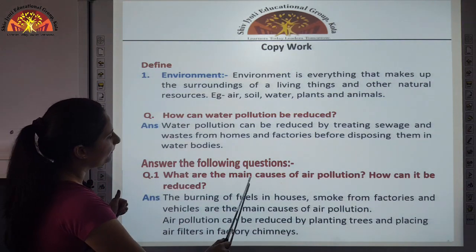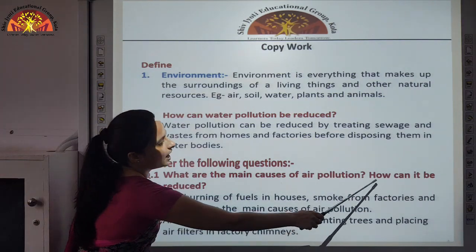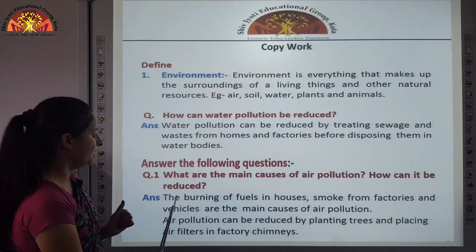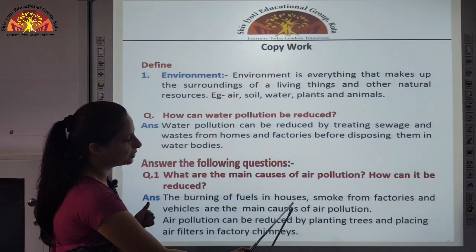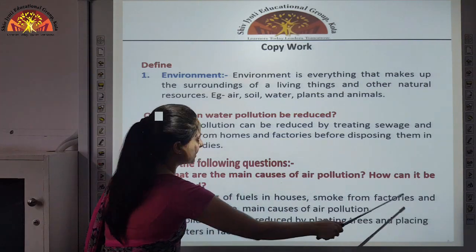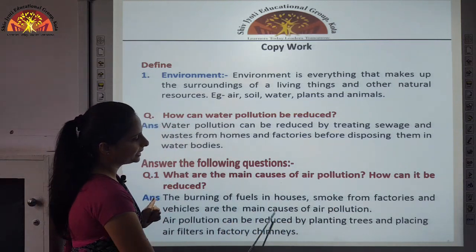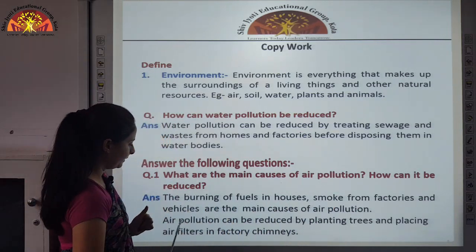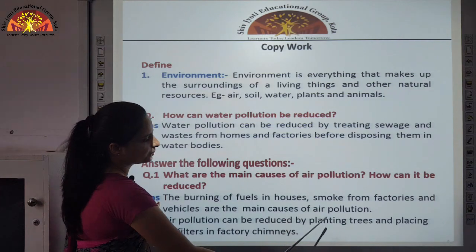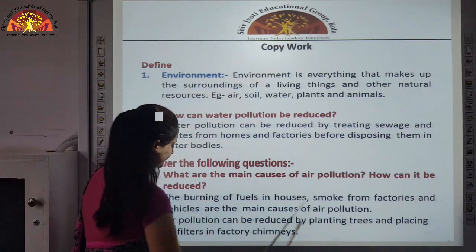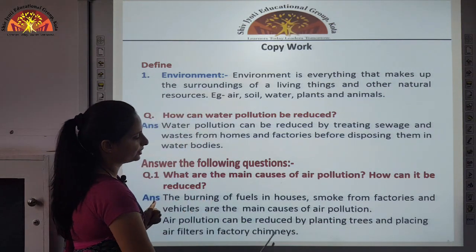Now, what are the main causes of air pollution? How can it be reduced? The burning of fuels in houses, smoke from factories and vehicles are the main causes of air pollution. Air pollution can be reduced by planting trees and placing air filters in factory chimneys.